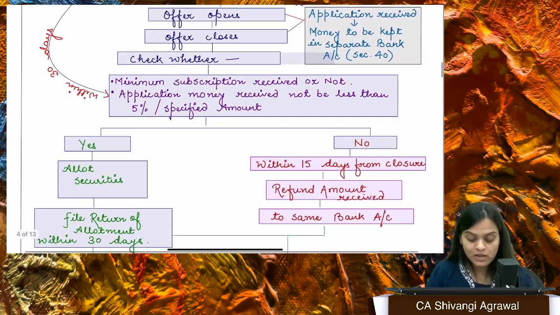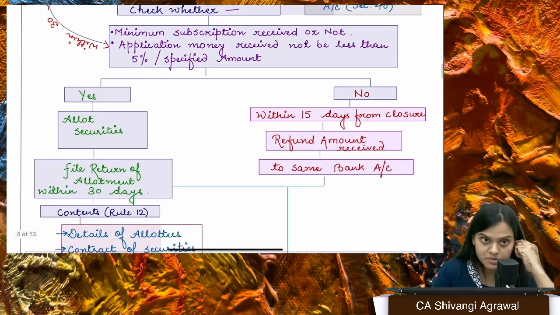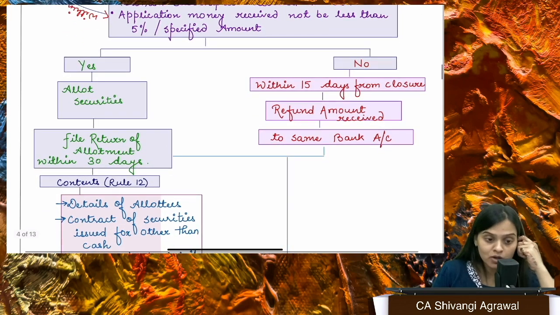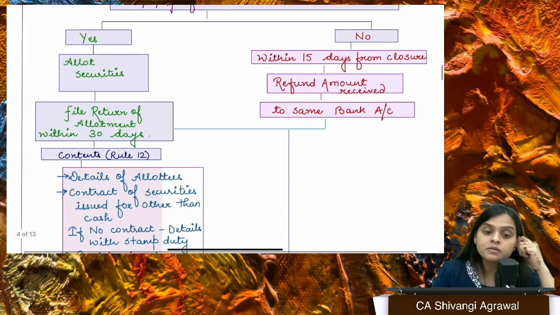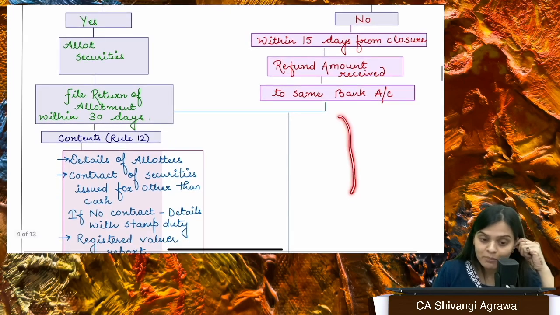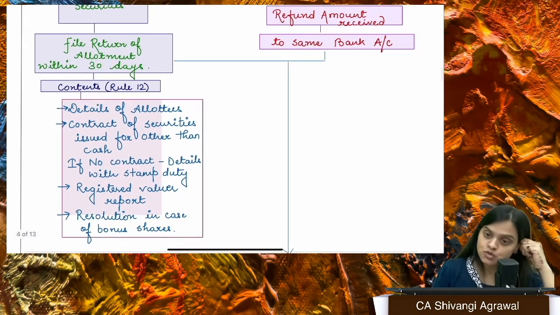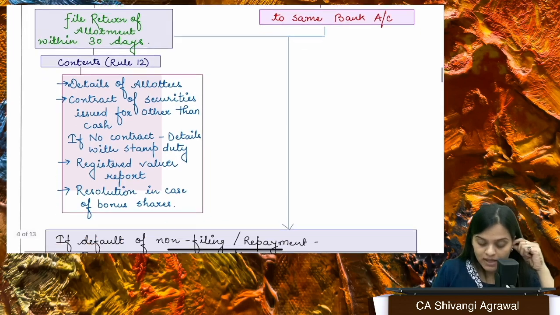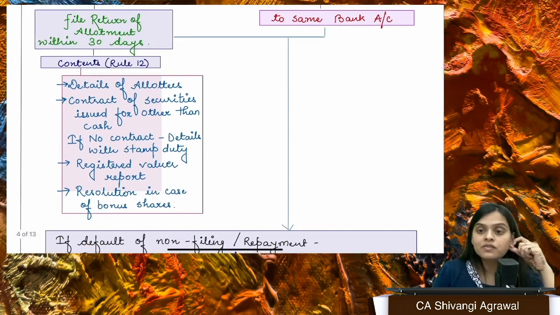The offer closes. We have to check whether we have received minimum subscription or not. If we have received minimum subscription, we can go ahead with the allotment. But if we have not received minimum subscription, we have to refund the same. If money is not repaid, then there will be a liability to pay interest also. Once we have allotted the securities, we will file a return of allotment with the registrar within 30 days, right? There are attachments which need to be attached along with the return of allotment.